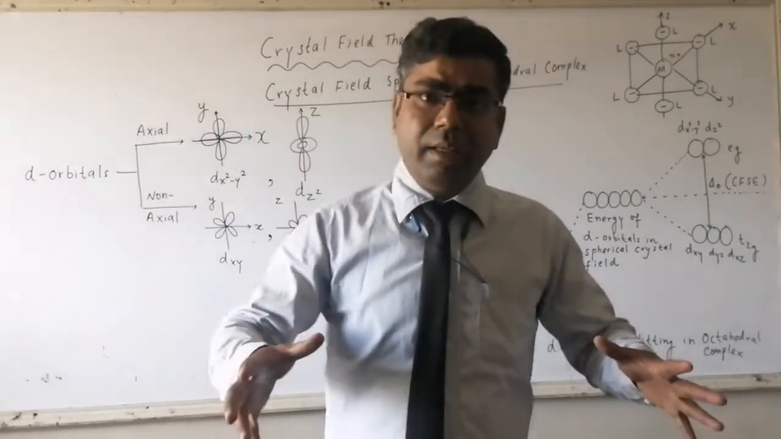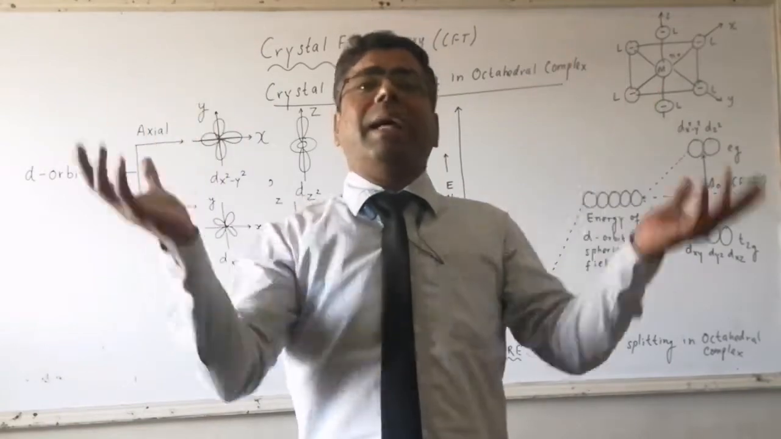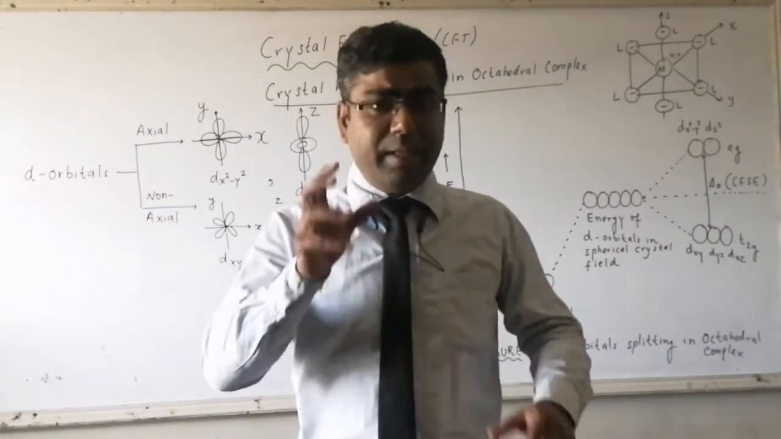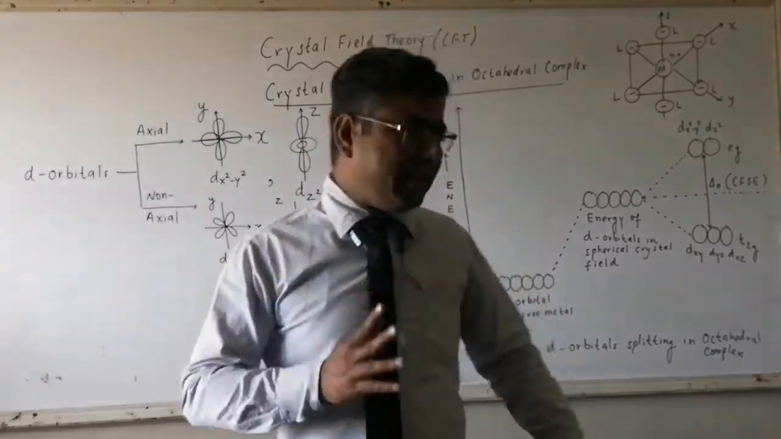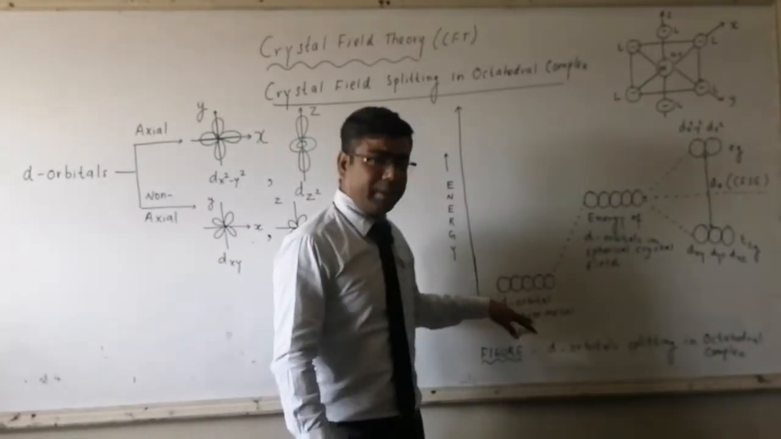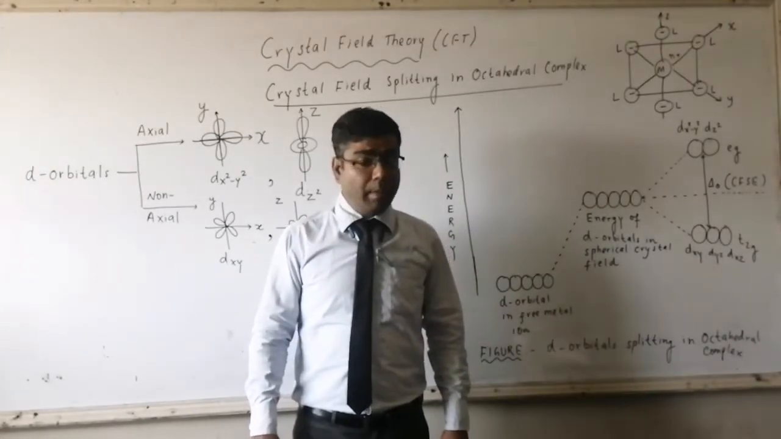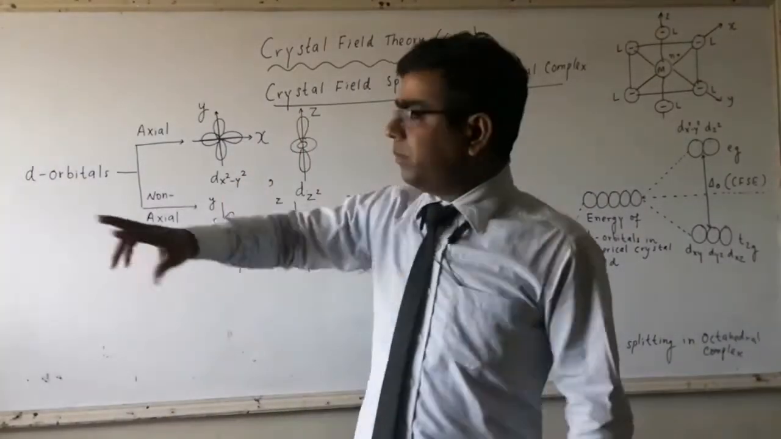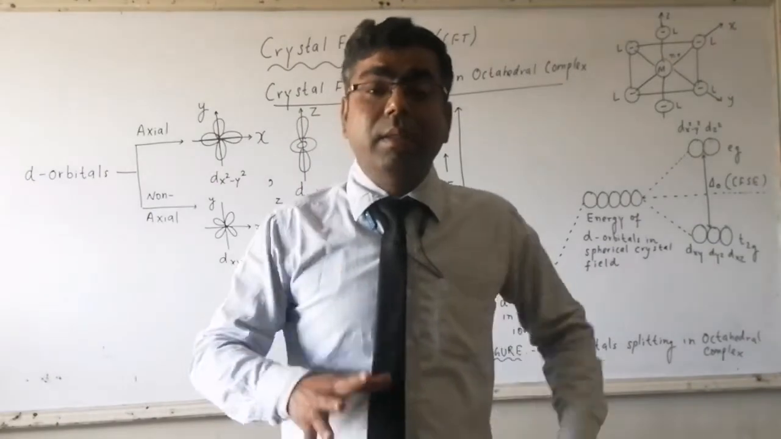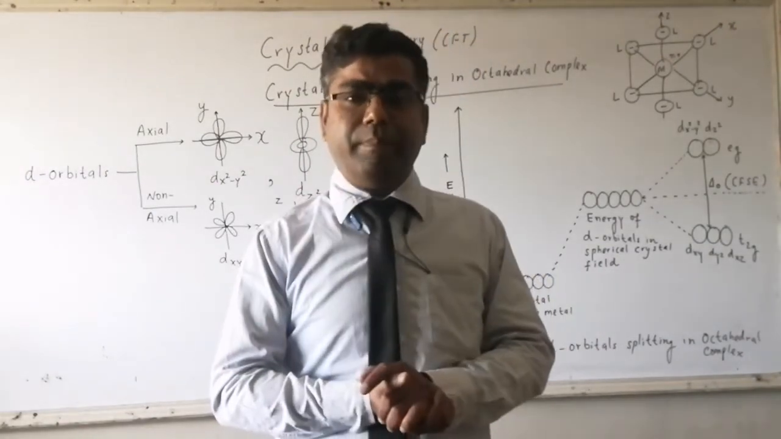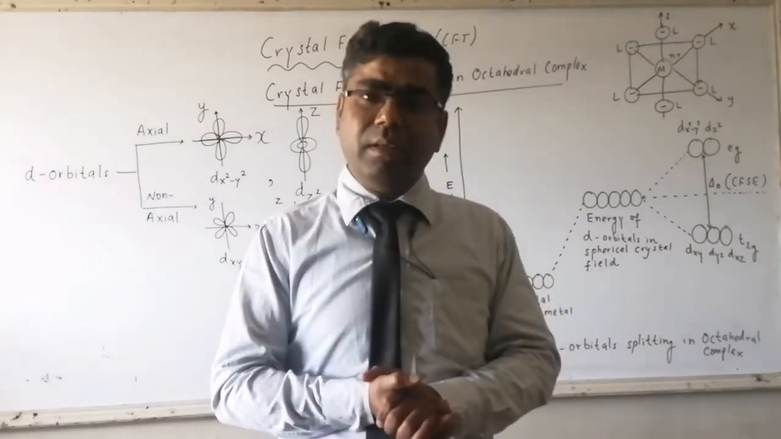If this ligand is having equal repulsive interaction in all directions, it means the electric field is symmetrical or spherical in nature. In that case, the energy of d orbitals will increase by the same amount. Remember, all the 5 d orbitals, meaning 2 axial and 3 non-axial, are degenerate in nature. They have the same amount of energy. So orbitals with the same energy are called degenerate d orbitals.